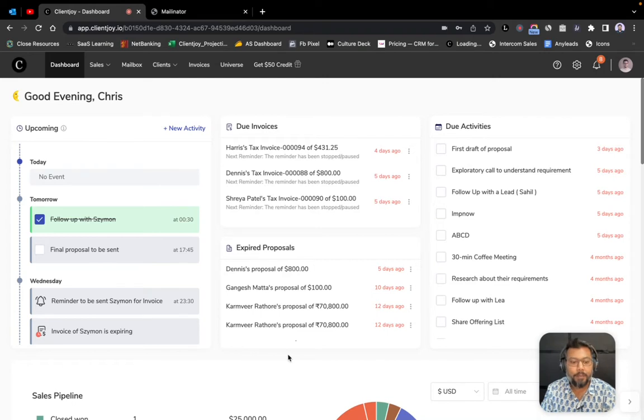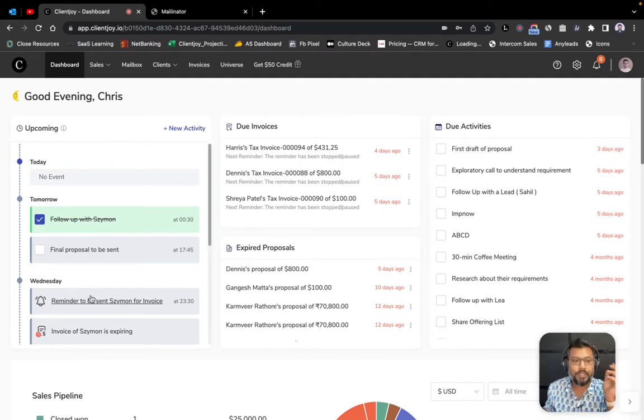And so primarily the product is designed for freelancers and agencies to grow their business and manage their clients, right? And so the first thing that happens whenever any user, they could be founder of an agency or a salesperson or a team member, an accounts person of an agency logs in, is that they land onto this dashboard.